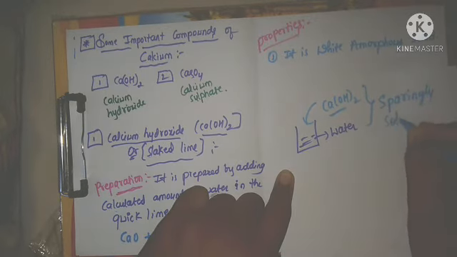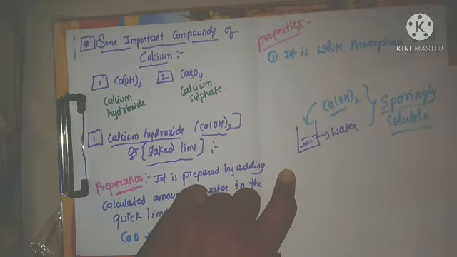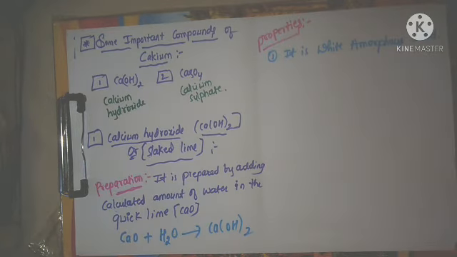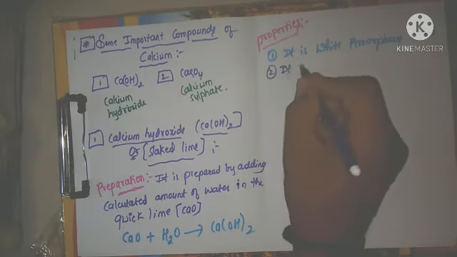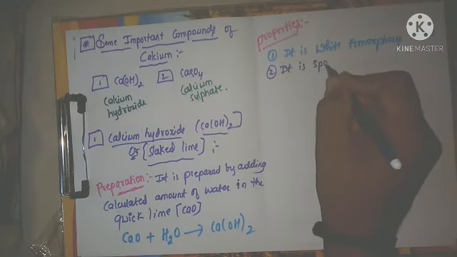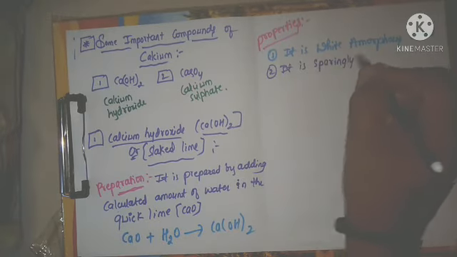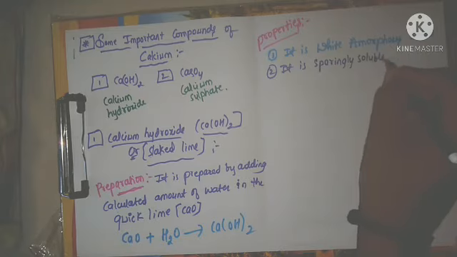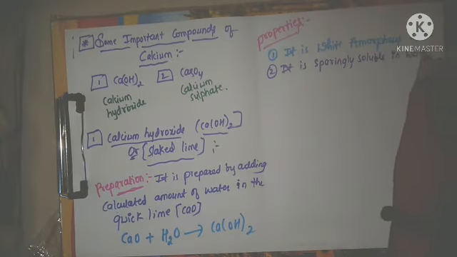It is sparingly soluble in water, means not 100% dissolved, not 100% insoluble, right? The second property is, it is sparingly soluble in water.